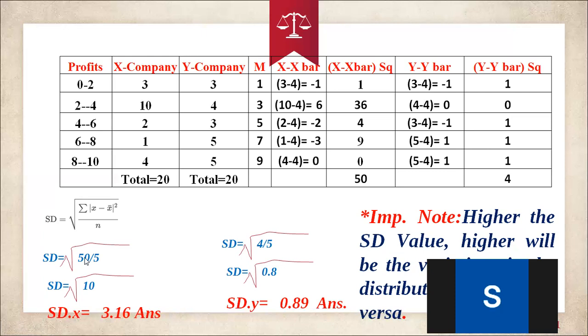See the best example here. Here the standard deviation is the high value, so the higher the standard deviation value, the higher the variation. When the standard deviation is high, the variation is also very high. Here the standard deviation value is very low, so the variance is very low, 0.89, in percentage terms 0.89%. Here it is 3.16%.